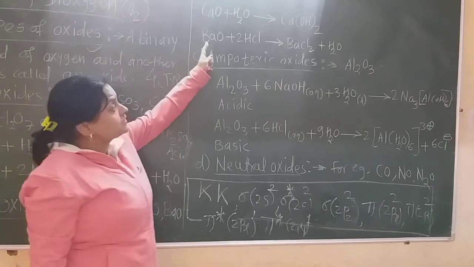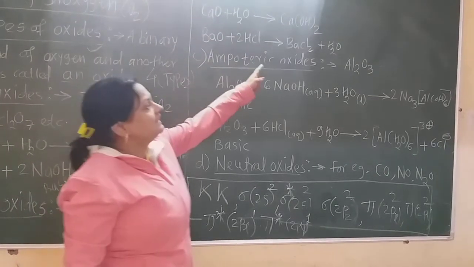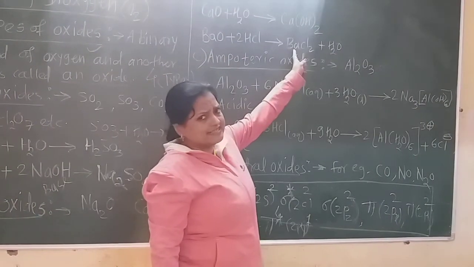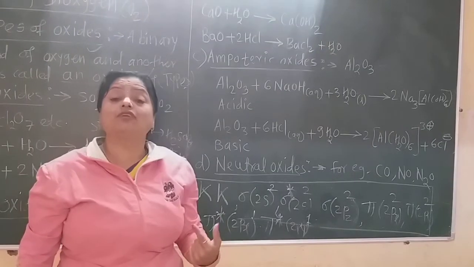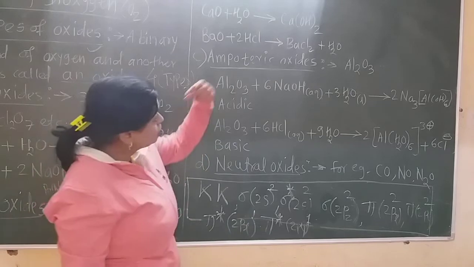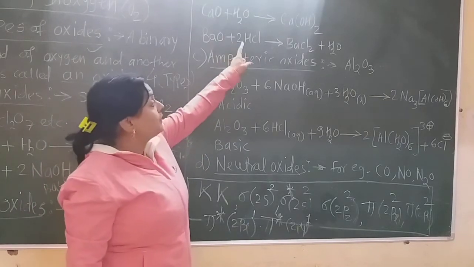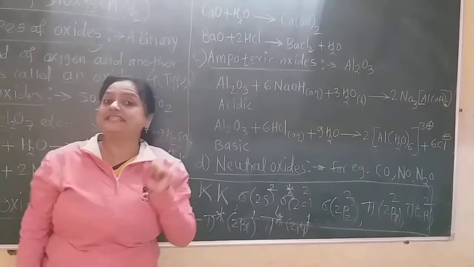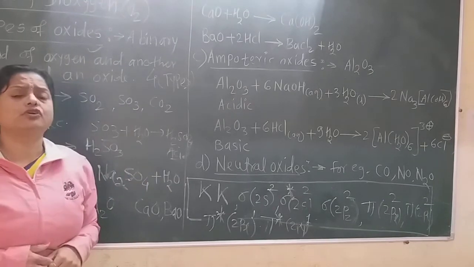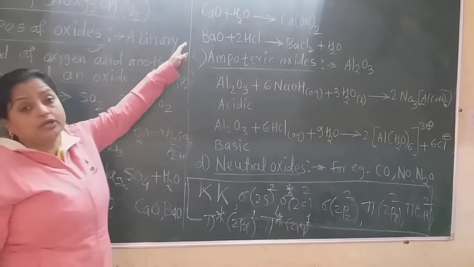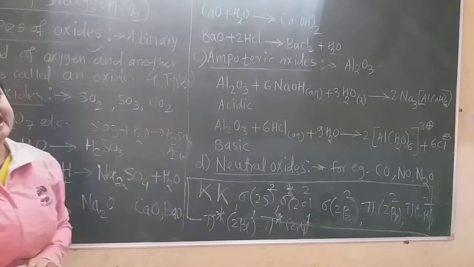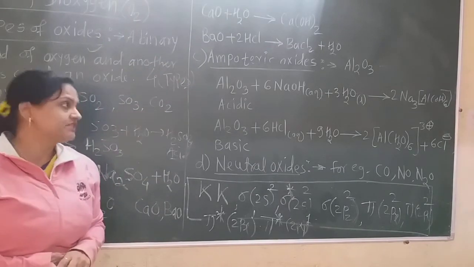Now this basic oxide when reacting with an acid forms a salt. Barium chloride is the salt and water is formed. As there is formation of salt and water, that is a neutralization reaction. So it reacts with acid, and definitely this is the basic oxide. So if they ask you the question, prove that barium oxide is a basic oxide, then you must give this reaction, which proves that barium oxide is a basic oxide.